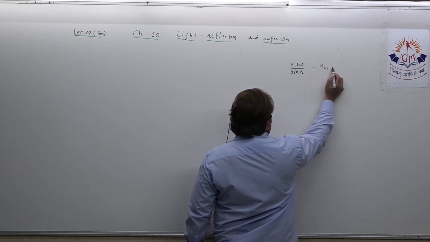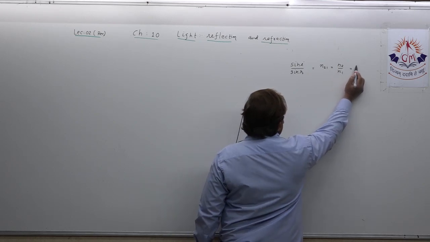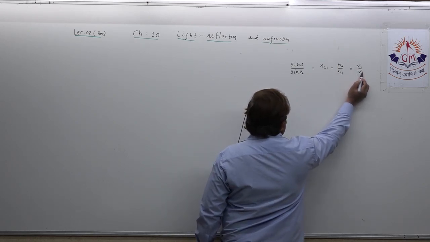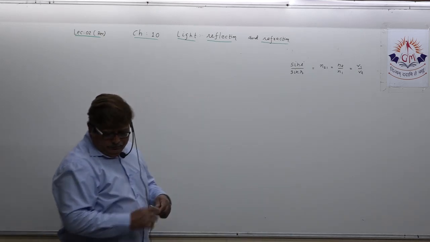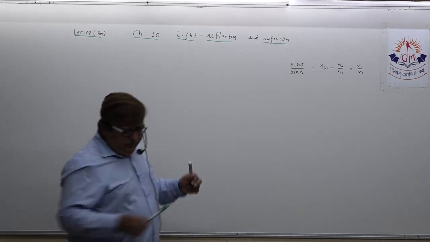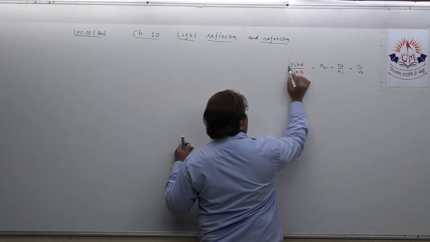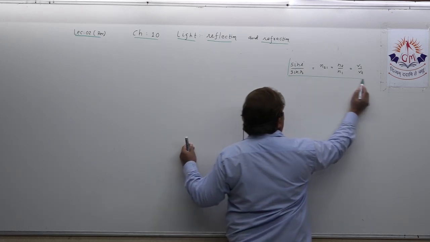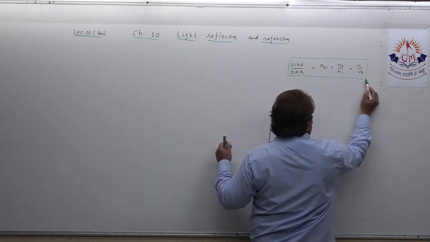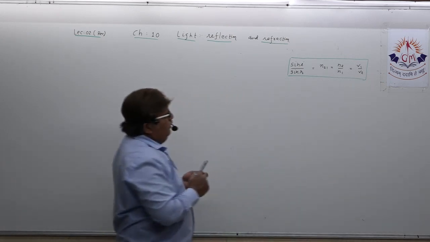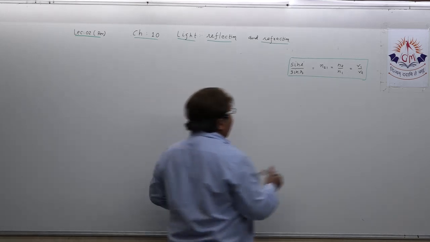N1 upon N2, that is N2 upon N1, equals V1 upon V2. Please box this and keep this formula in your mind. Understand? For solving the numericals of refractive index. Understood? And one more thing also I need to mention.